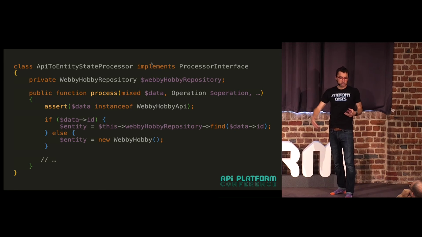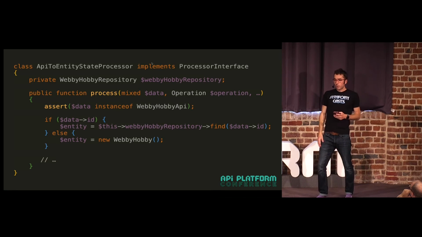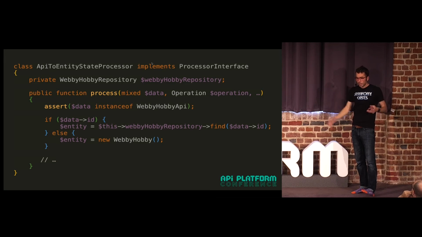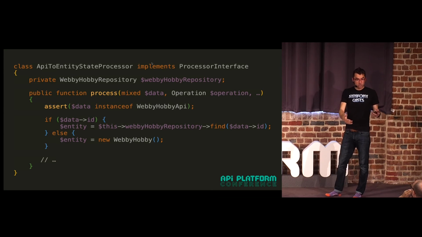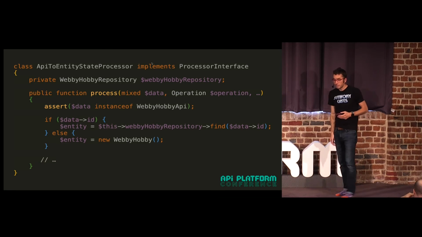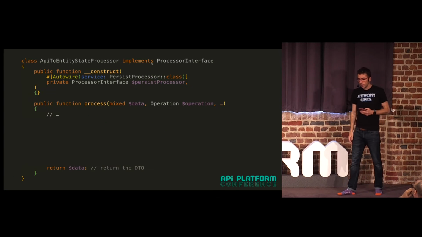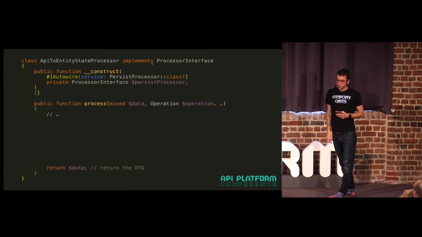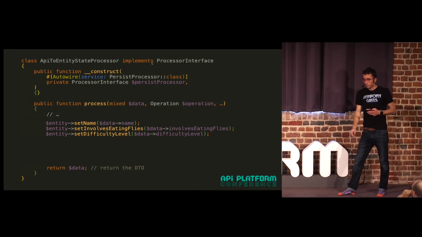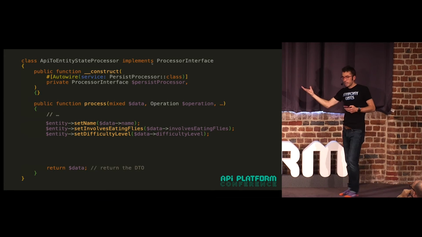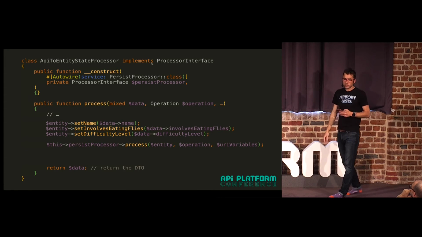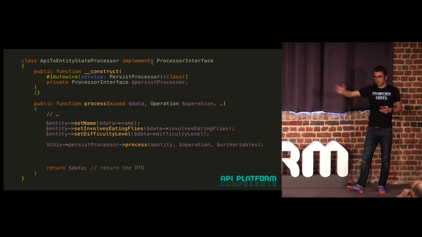So if our DTO has an ID, you can do this various different ways depending on how your API actually works. But the easiest way is if it has an ID, it must be like an edit operation. So let's query back for the entity object. Otherwise, let's create a new one. And then further down, I'm injecting the core processor, Doctrine processor, persist processor. Now we're just going to put the data from the DTO back onto our entity. And then we're going to call the core processor, and it's going to actually handle the saving.